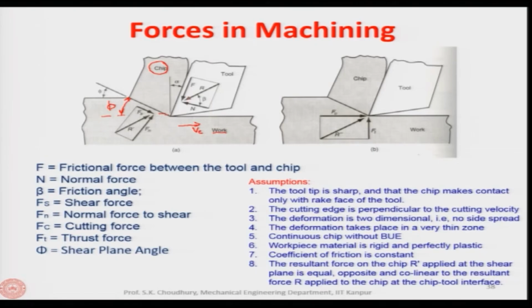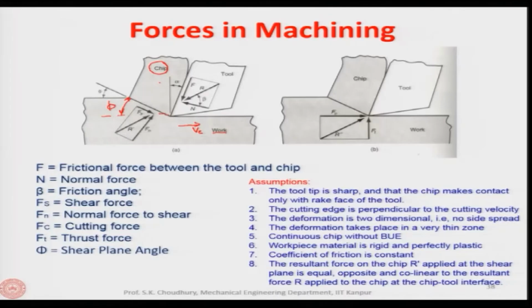In other words, the resultant of the forces acting on the chip from the tool side and from the workpiece side have to be equal, opposite and collinear. Only then can the chip as a lump body move at a constant velocity over the rake face of the tool. I hope this is clear. Once again, here we have a resultant force acting on the chip, and this is the resultant force acting on the chip from the workpiece side.